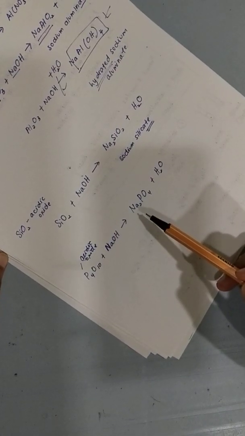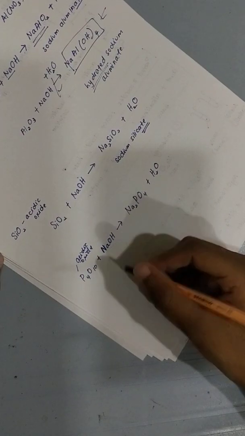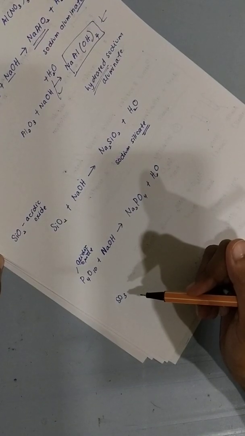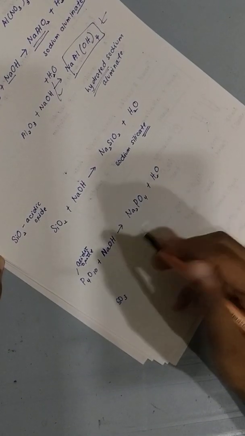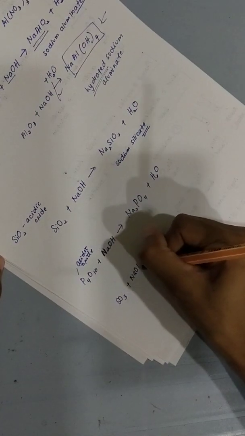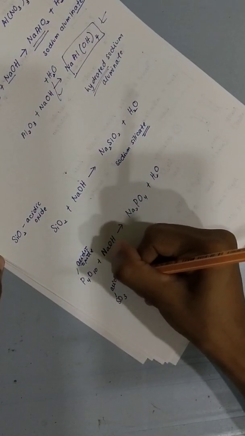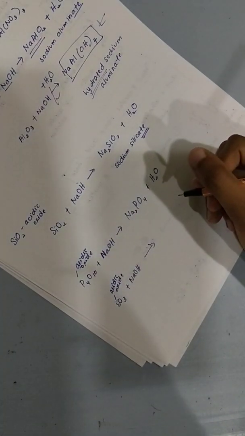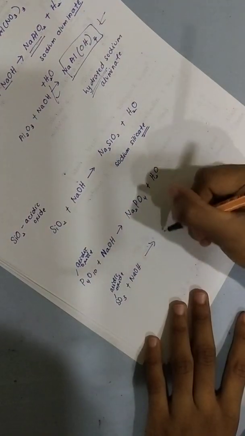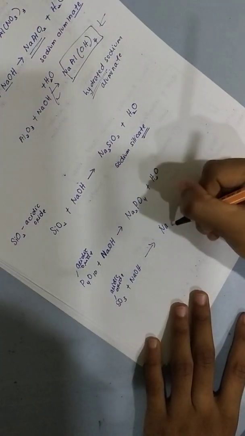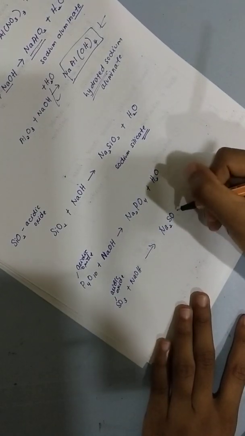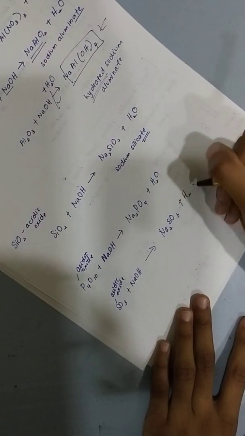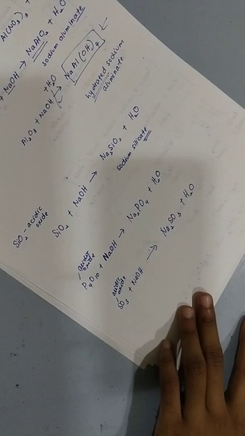Okay, can? Okay, then the last one is sulfur trioxide. With what will it react? Will it react with sodium hydroxide or with nitric acid? It will react with sodium hydroxide. How do I know? Because I know this is an acidic oxide, so it reacts with the opposite one, and it will form salt plus water. So even I have to refer to the reference book. Okay, the equations are not balanced.